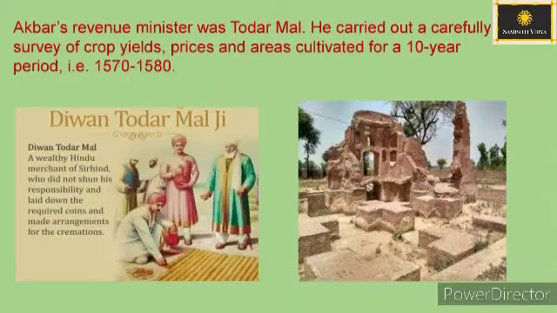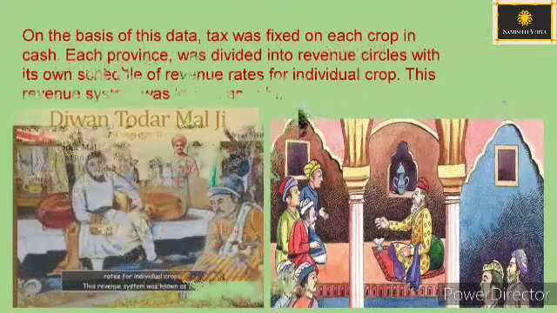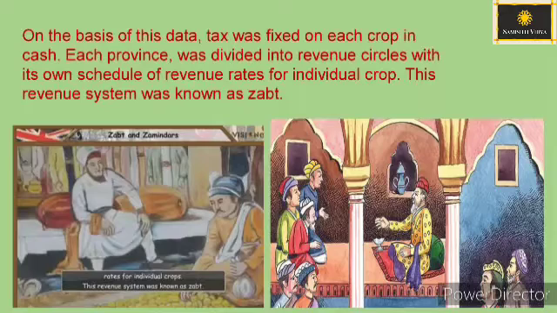Akbar's revenue minister was Todarmal. He carried out a careful survey of crop yields, prices, and areas cultivated for a 10-year period, that is 1570 to 1580. On the basis of this data, tax was fixed on each crop in cash. Each province was divided into revenue circles with its own schedule of revenue rates for individual crops. This revenue system was known as Zabt.